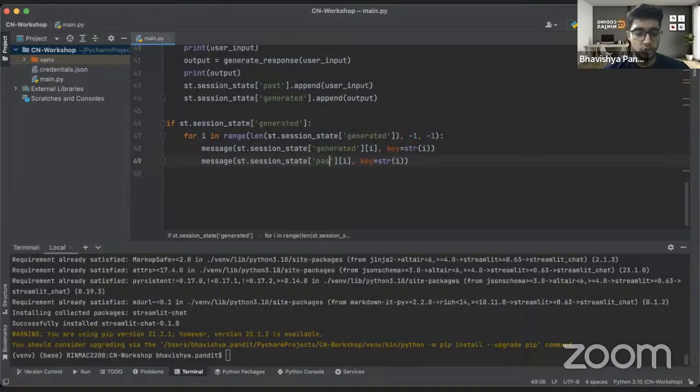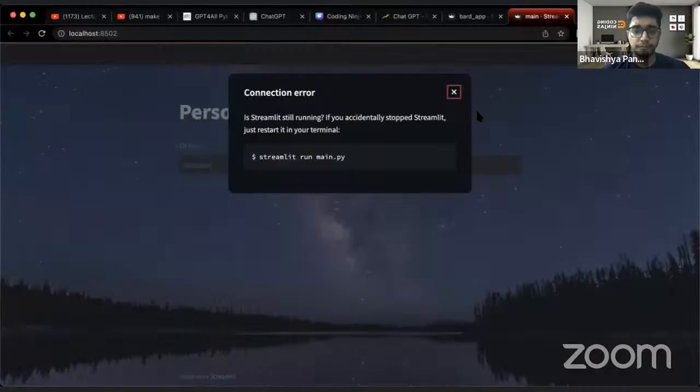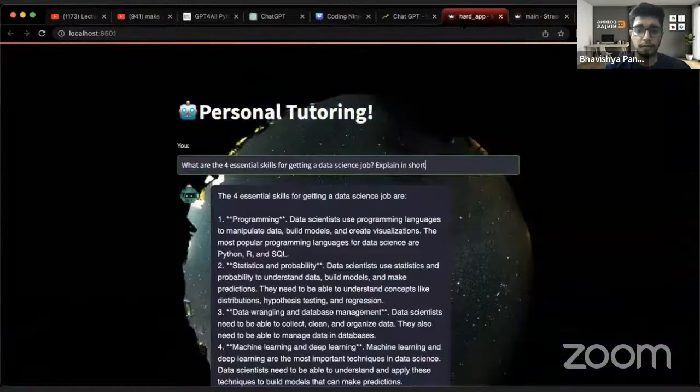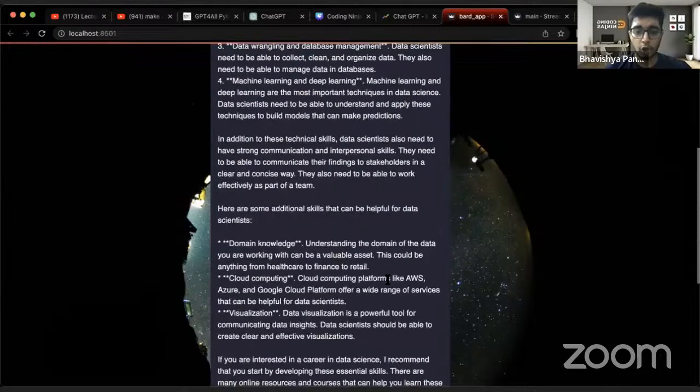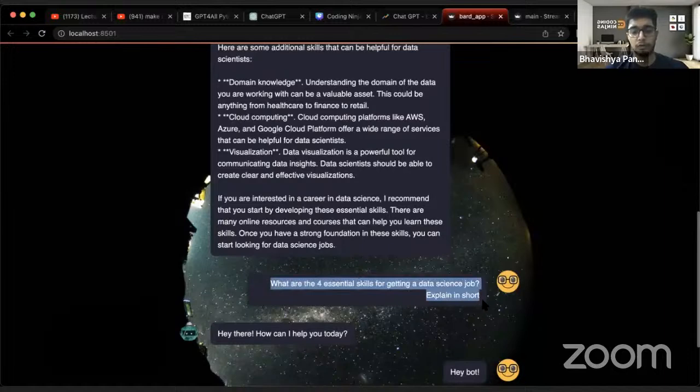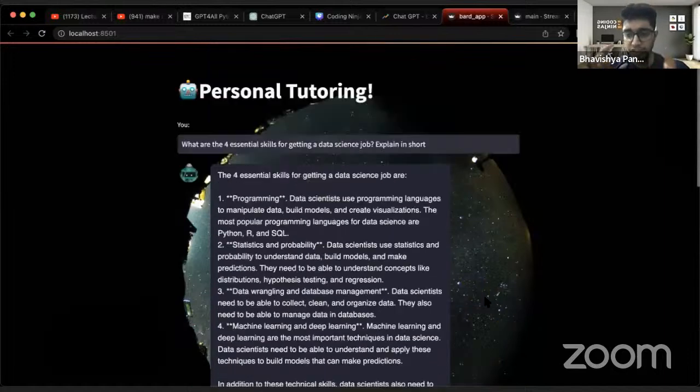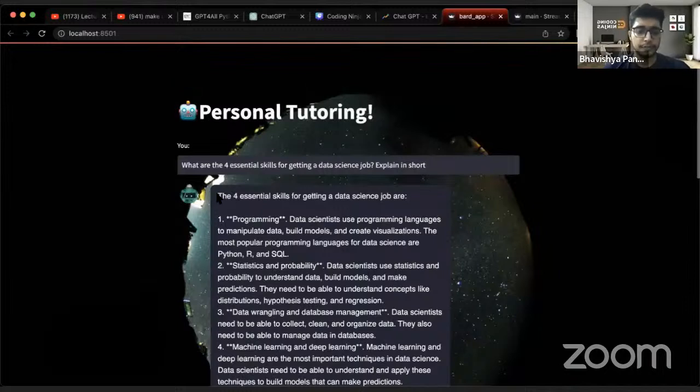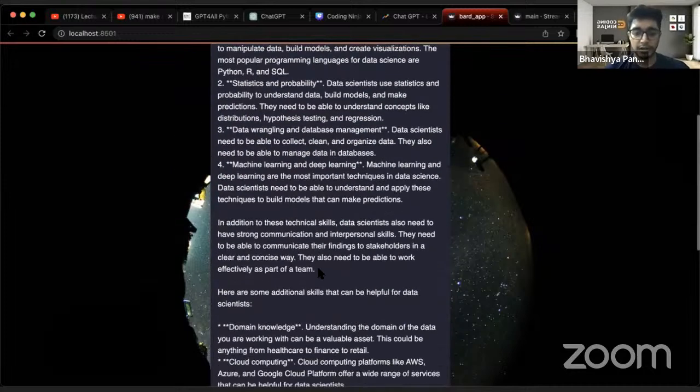Since I want the generated output to be on top, this thing would be on top, and I want the past output below my generated output. If I show you again what I'm trying to say, here this is my generated output. I want this generated output at the top and then my past output. So now it would be easier for you to imagine. This is the thing that I had written, and this was the output that it had generated for me.